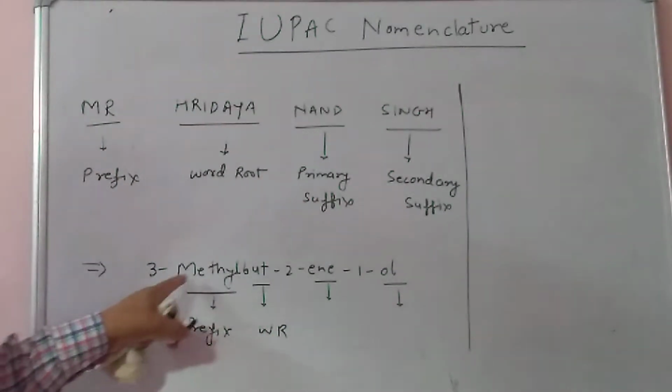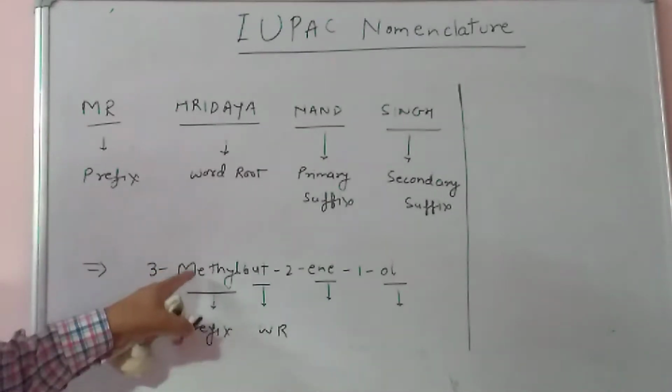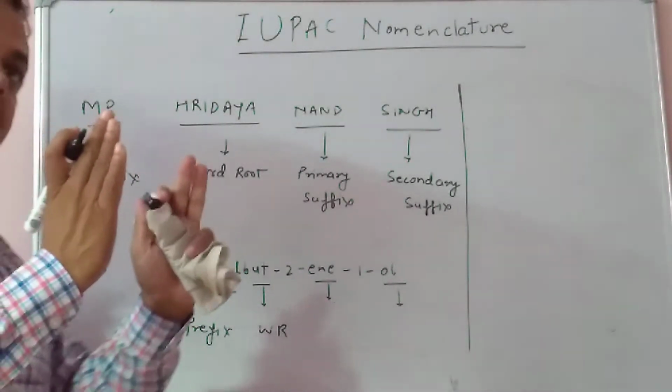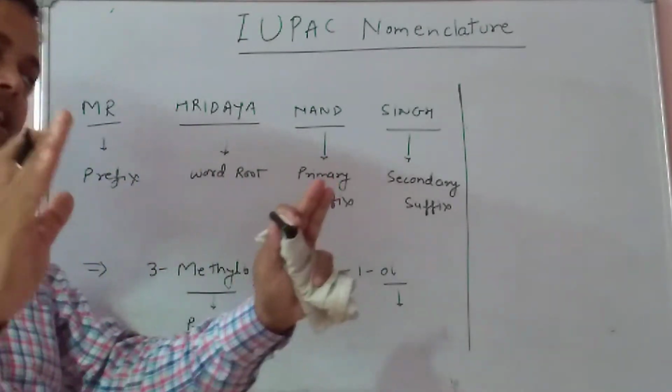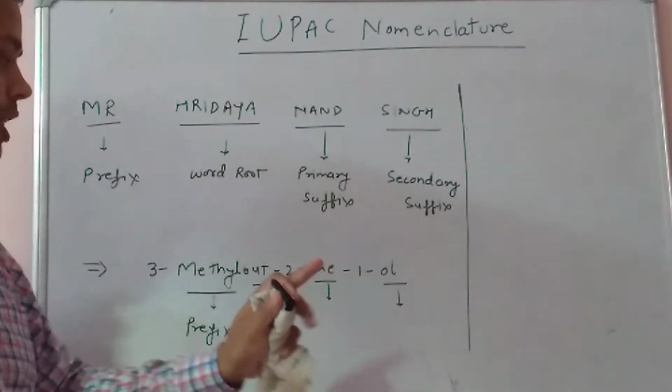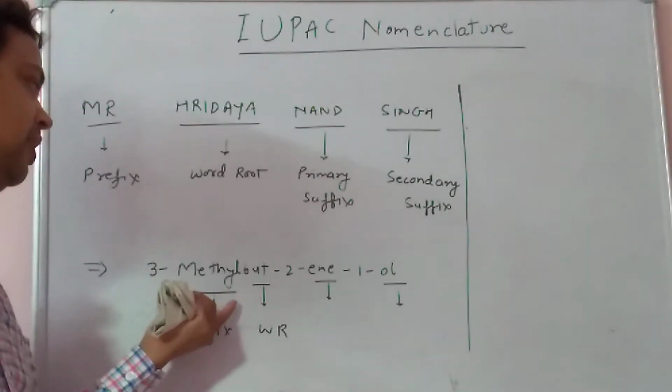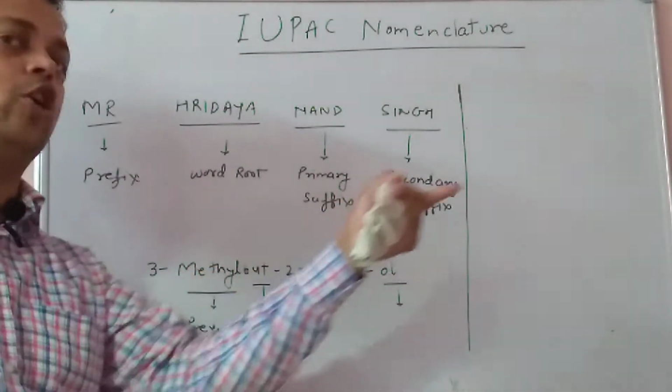Methyl, ethyl, propyl groups are substituents actually. When we give the IUPAC nomenclature, 3-methyl is a substituent on the word root but. But is the longest chain.